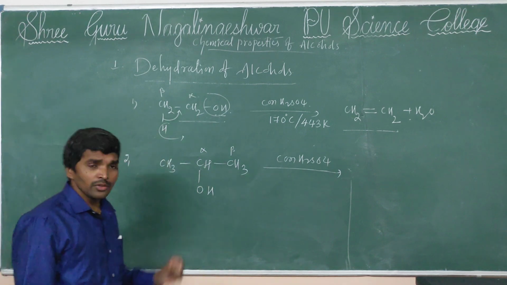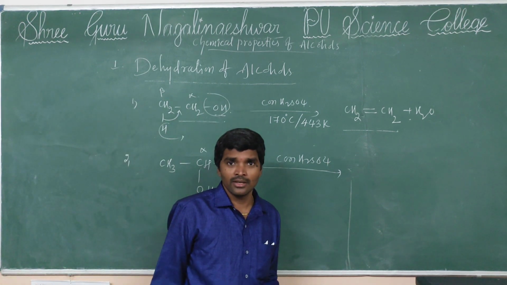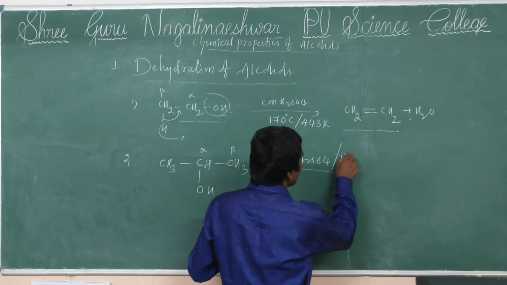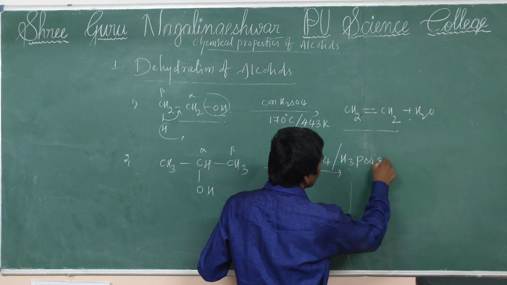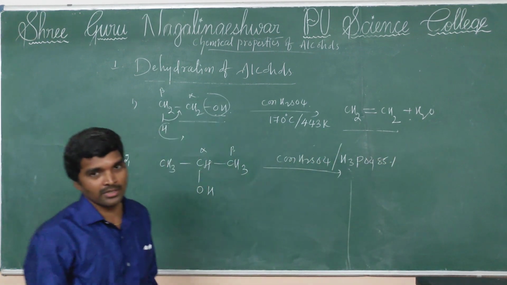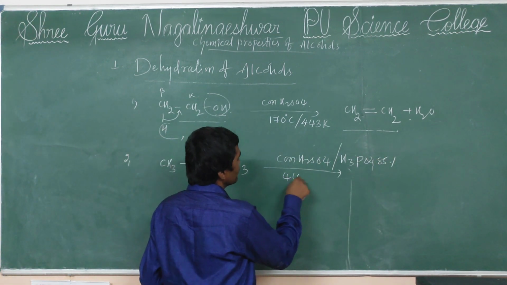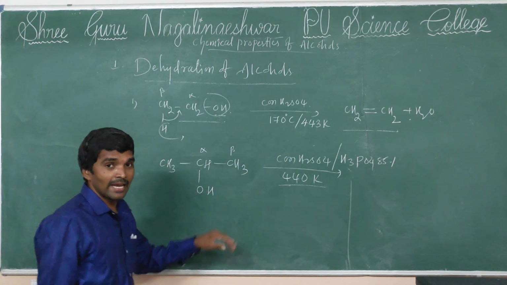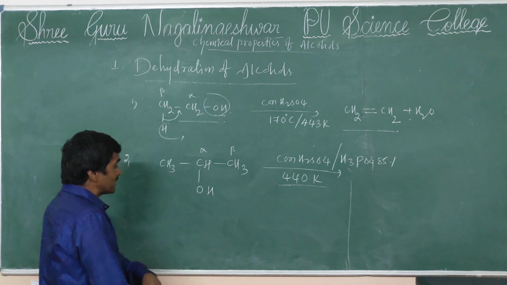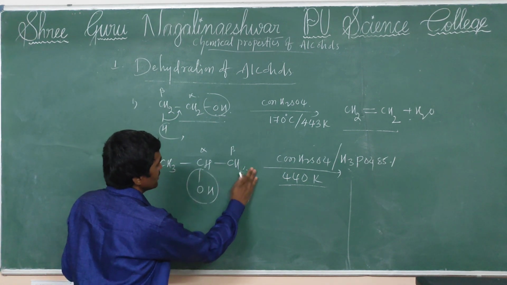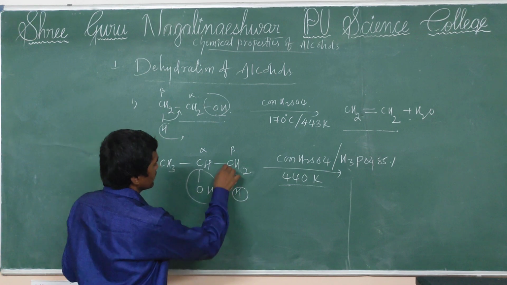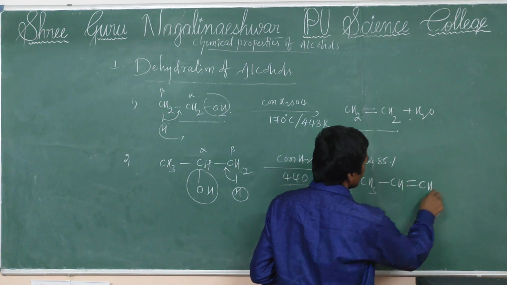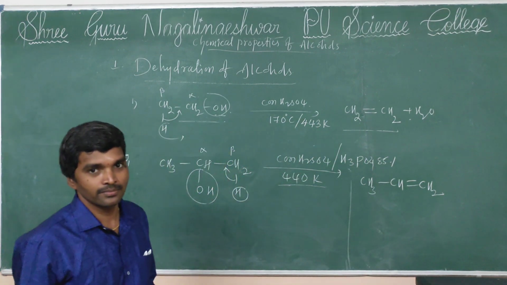Here I want to introduce another reagent that also works as a dehydrating agent, that is H3PO4, 85%, at 440 Kelvin. The secondary alcohol undergoes dehydration: from here OH, from here H. Then propene, CH3 CH=CH2, is formed.